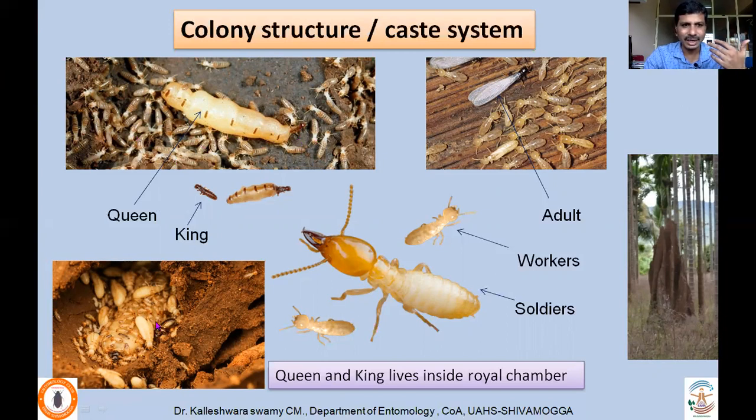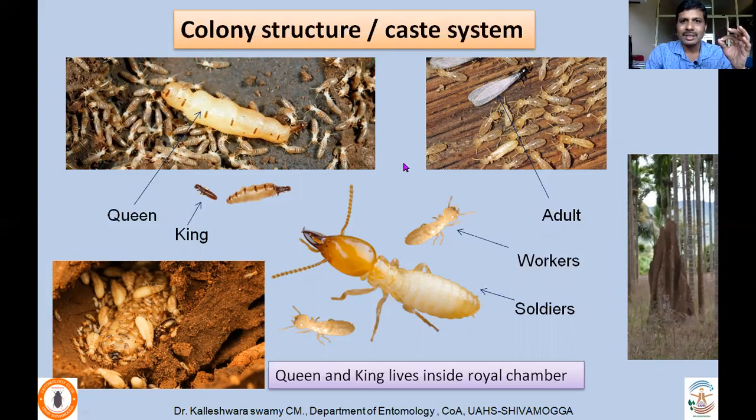Both king and queen remain inside the royal chamber, and workers provide the food to these reproductives. The abdomen of the termite queen goes on enlarging. That's called physogastry, which harbors a number of ovarioles, continually producing eggs. On an average, it can produce 30 to 40,000 eggs per day.